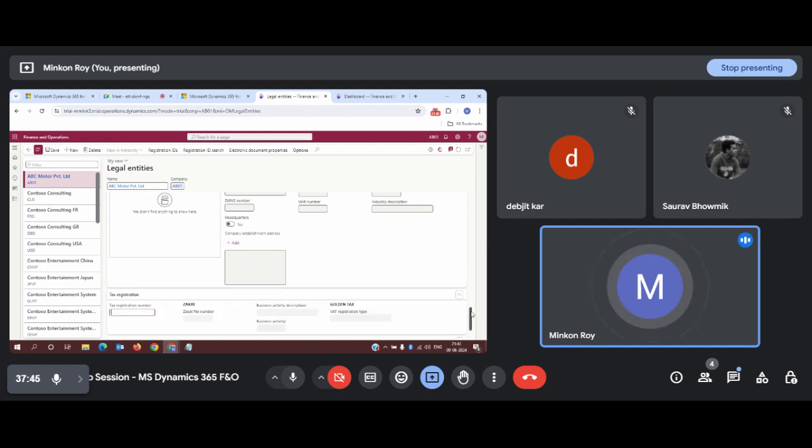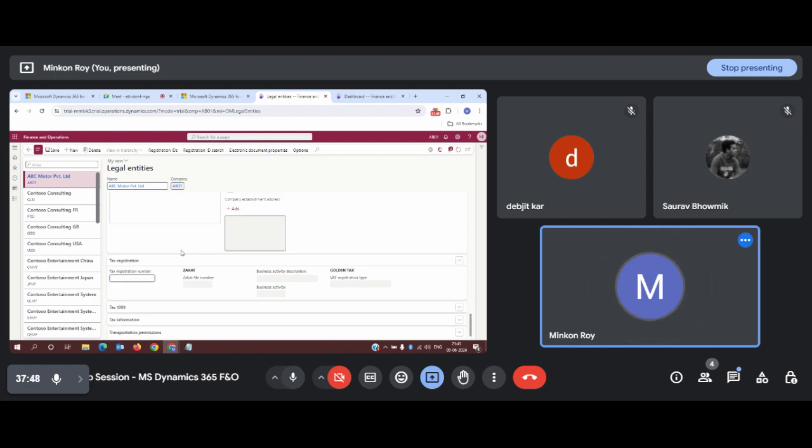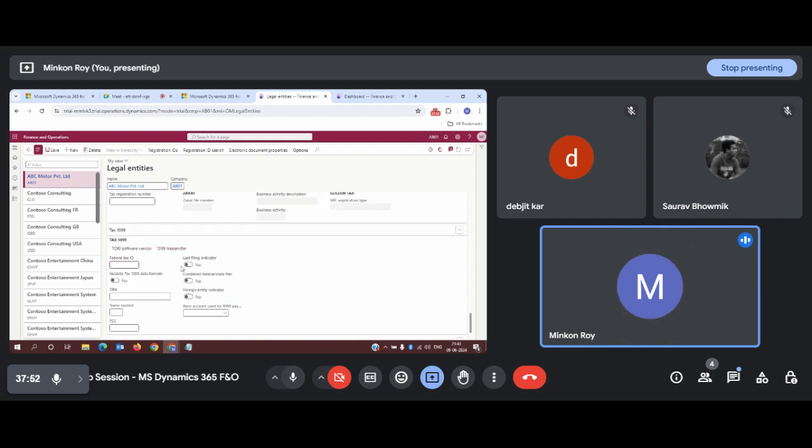Tax registration, again this is a very short form, we don't do anything here. We will be setting up the tax in the tax module, and tax 1099 is a special tax tab that is applicable only for the US. This is in addition to your normal tax. What does that indicate?